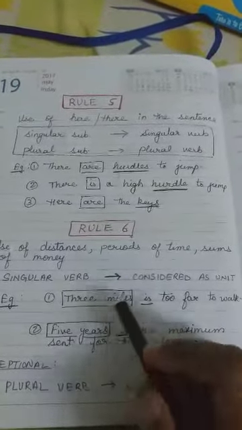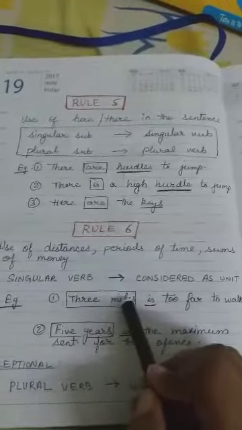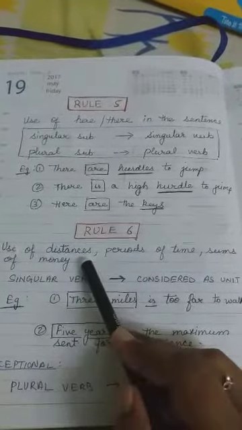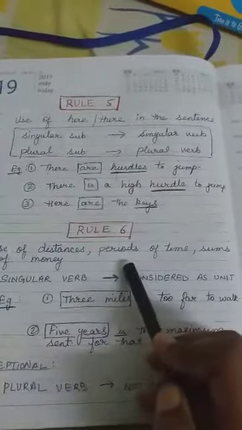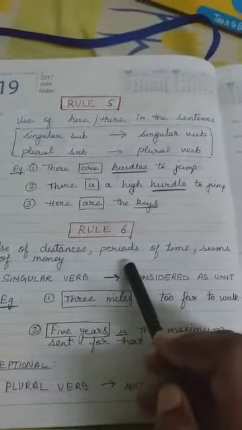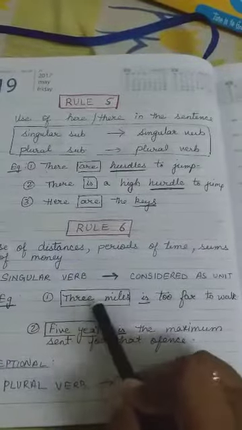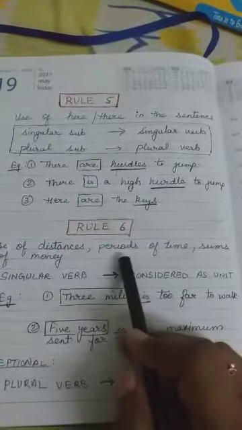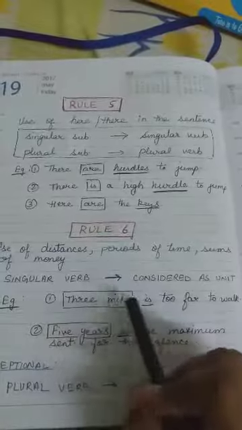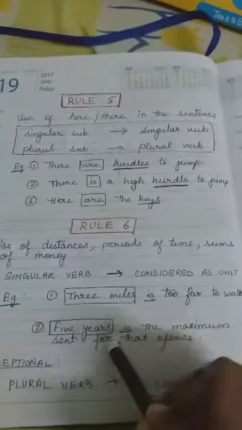Okay? Got it? If anything regarding distance, period of time, that means 4 years, 5 years, 1 year, 10 years, whatever, or a sum of money, this will be considered as one unit and the verb will be used as singular. Okay, let's see another.